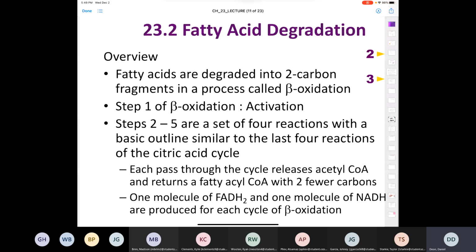The first step is an activation step. Okay, so we have to activate our fatty acid. And then steps 2 to 5 are a set of 4 different reactions with a basic outline close to the last 4 reactions of the citric acid cycle.